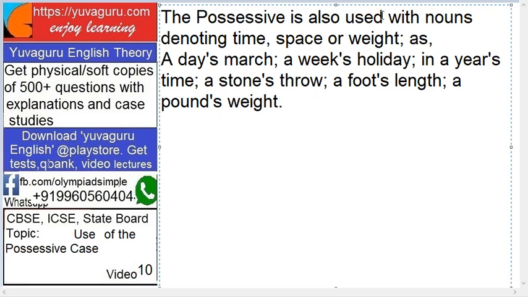See this: year's time, stone's throw, where stone is considered a weight, foot's length, pound's weight. When we use any of these three, it's apostrophe S.